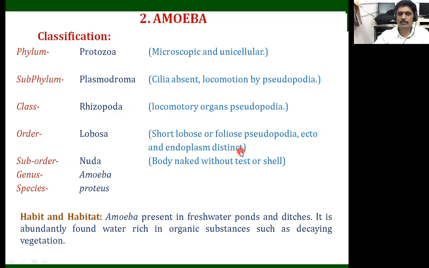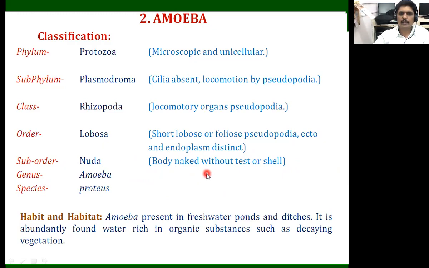The ecto- and endoplasm are distinct. So when we observe their body, the pseudopodia show that the ecto- and endoplasm are distinct, showing different layers. So that's why we call them order Lobosa. The suborder is Nuda. Why? Because when we observe the body of the amoeba, it is not covered by any outermost covering, as in Euglena, where the pellicle is the outermost covering. The body does not show such structures, so we call them suborder Nuda.